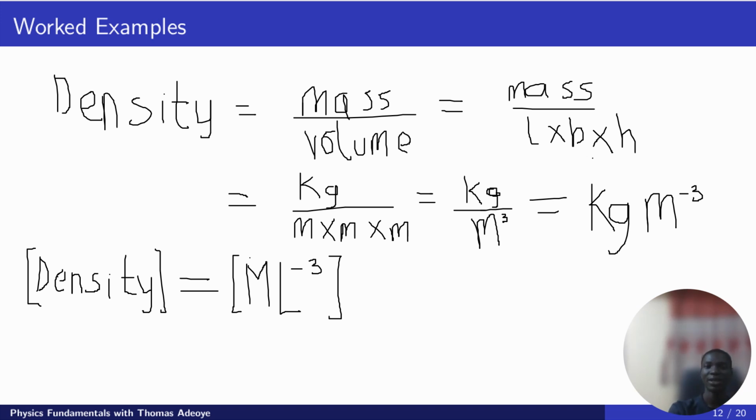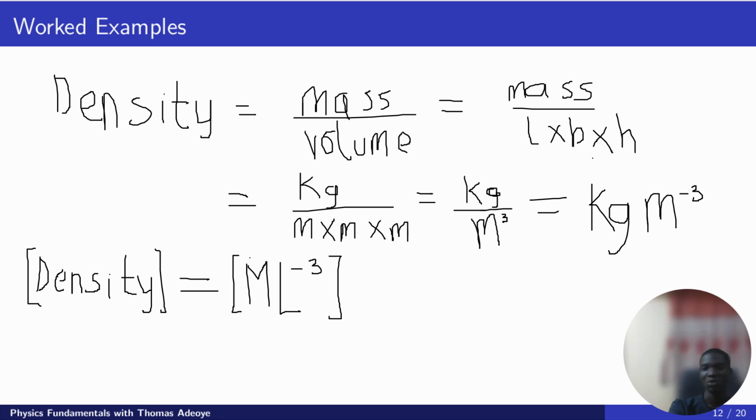The unit of length is measured in meters, breadth is measured in meters, and so is height. So we have meter times meter times meter, giving kilogram divided by meter cube, and that becomes kilogram m raised to power minus 3.